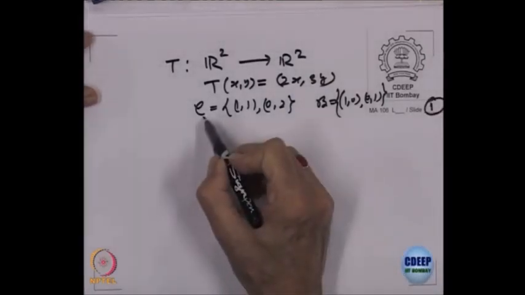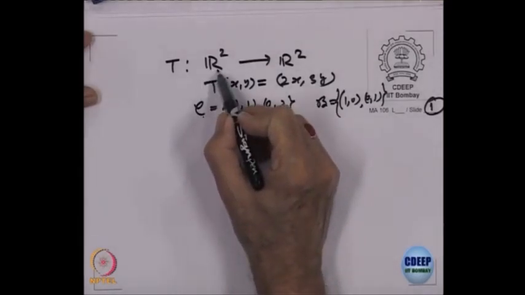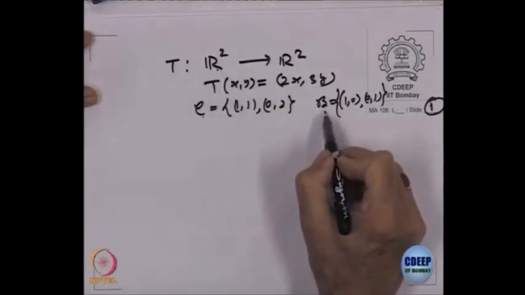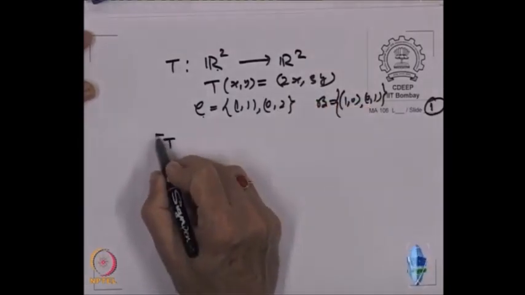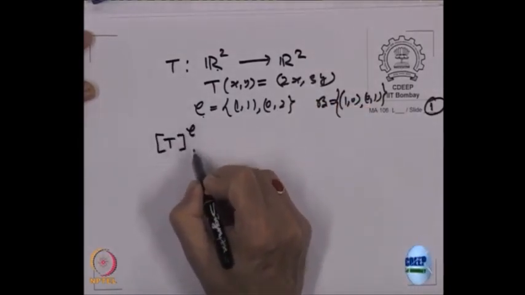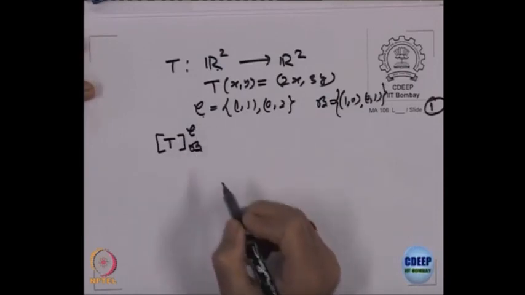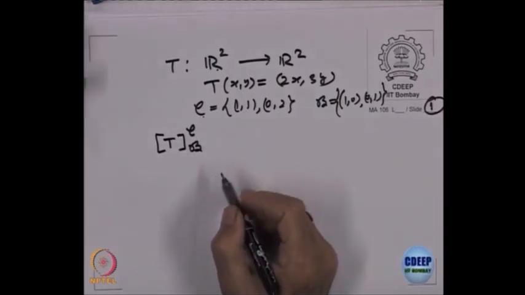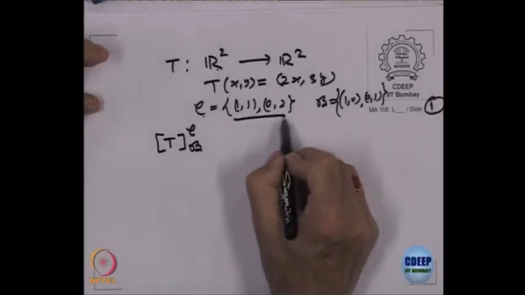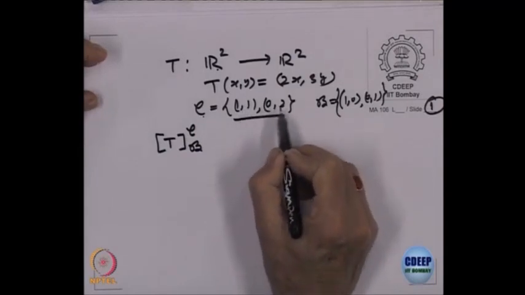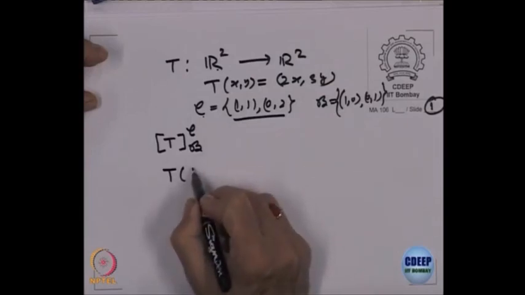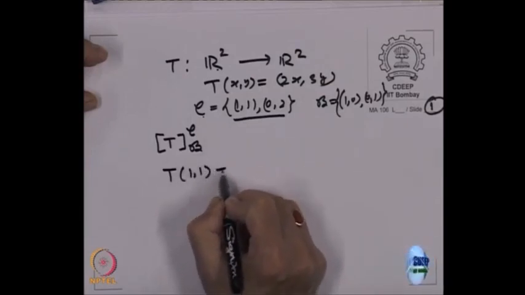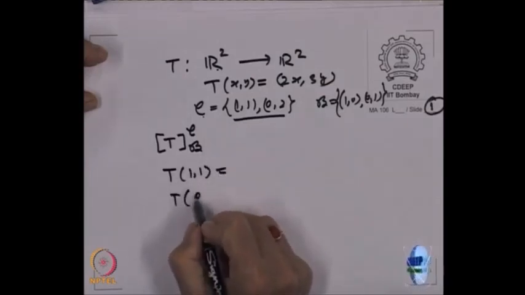So, this C is the basis on R2, which is the domain, and B is the basis on the codomain. So, we want to find what is the matrix of T with respect to C to B, right. Okay. So, what do I do? I look at the basis on the domain, V1, V2. So, let us find what is T of the first one, that is (1, 1), and similarly T of the other one, (0, 2).